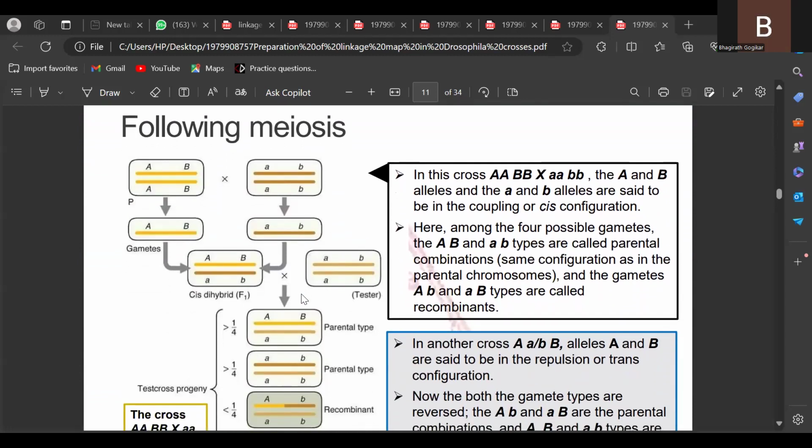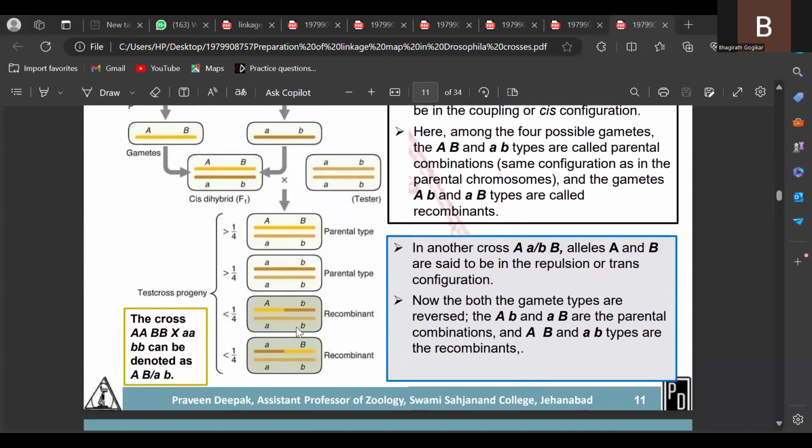This is the meiosis. This is parent 1. This is parent 2. We are getting gamete AB here. This is the another homologous chromosome. And during meiosis, in the haploid set, these two chromosomes undergo crossing over. We are getting recombinant types. So the test cross, AABB crossed with small a small b, can be denoted as AB oblique AB.